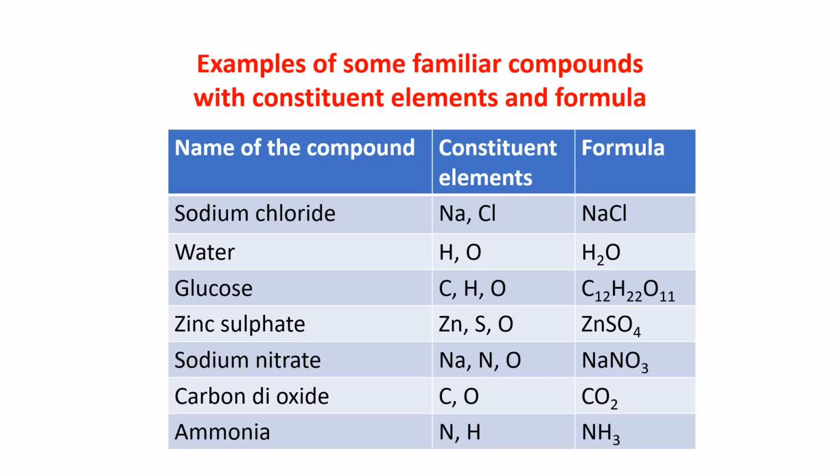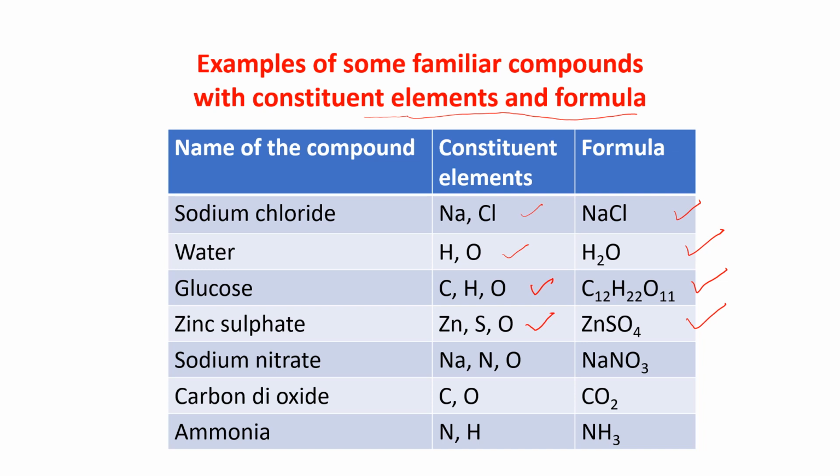Now in this table, I have given you some compounds. You are very much familiar with these compounds, their constituent elements and their formulas. See, sodium chloride, as I told you, the constituent elements are Na and Cl and the formula is NaCl. Water, constituent elements hydrogen and oxygen, formula is H2O. Glucose, carbon, hydrogen and oxygen, formula is C12H22O11. Zinc sulfate, constituent elements are Zn, sulfur and oxygen, its formula is ZnSO4.